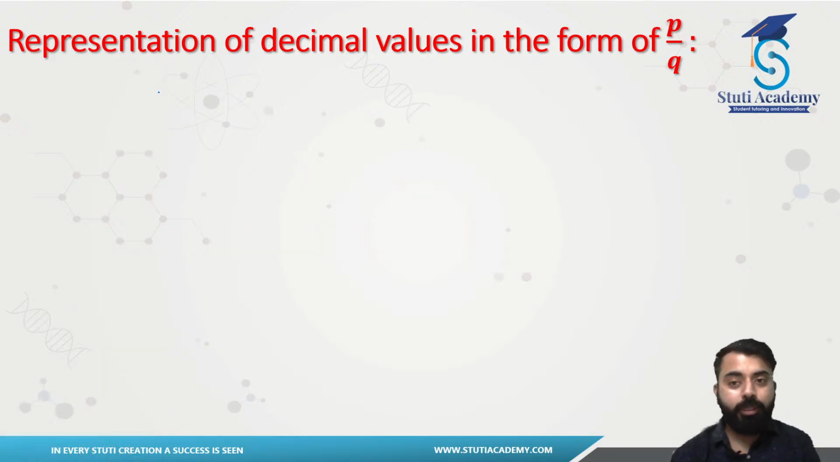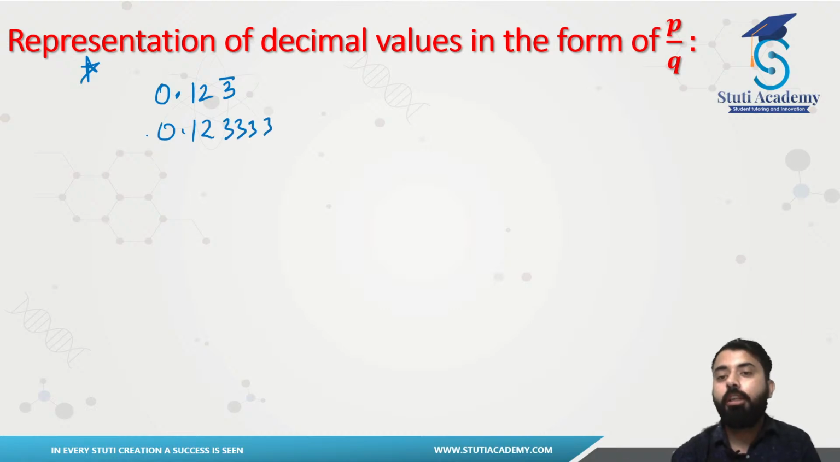So what to do if we have something like this, 0.12 and bar over 3. This is a very important case. Remember this is very important. You have 0.12 but a bar over 3. In this case, you can write it like this. Firstly, 0.12333. Assume this one to be your x. Now you guys remember, just 3 is repeating, not 12.